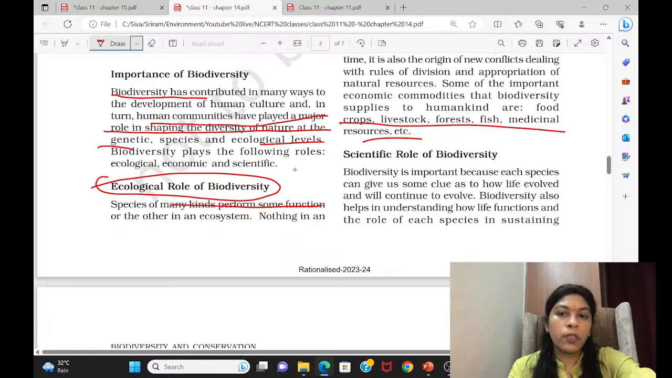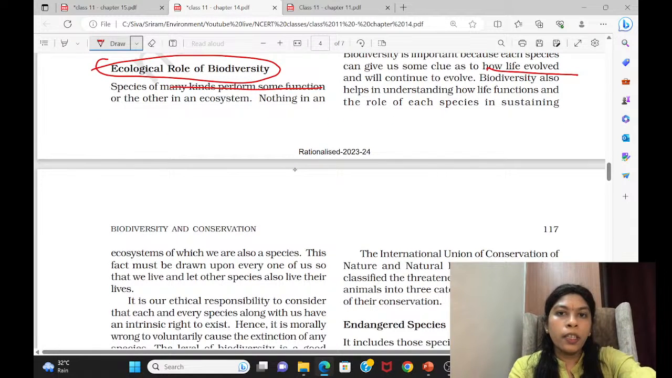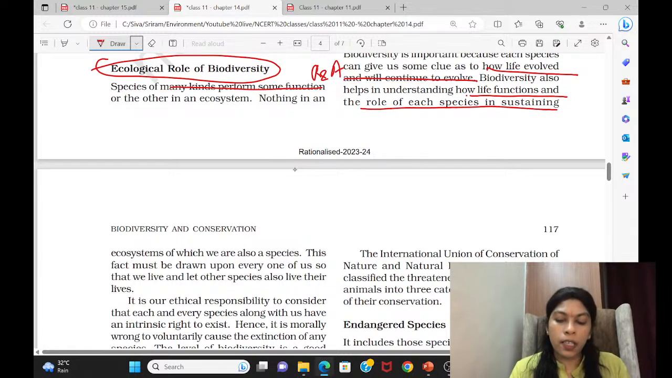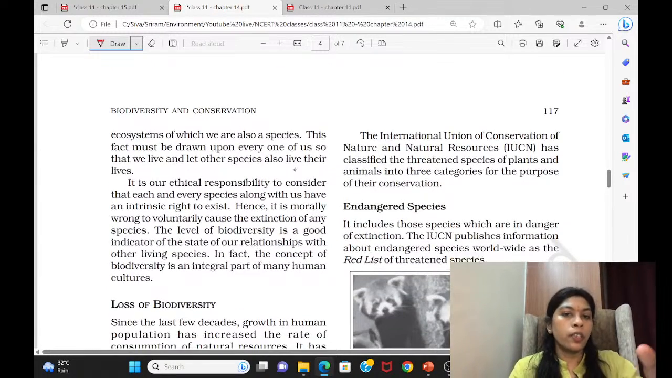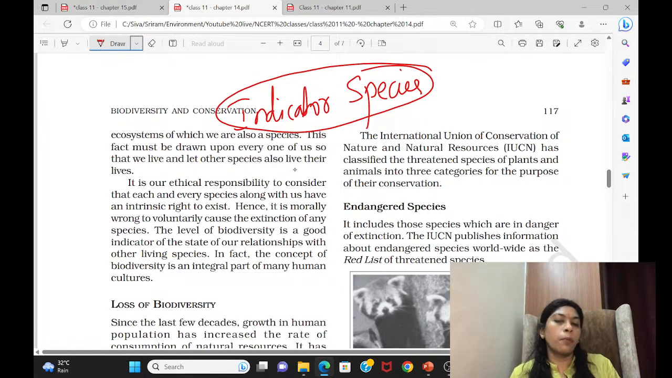Again, after the economic role, they have given the scientific role. Each species can give us some clue to how life evolved and will continue to evolve. So for research and analysis, we study biodiversity. We take certain organisms and study how humans and this earth have evolved. Biodiversity helps in understanding how life functions and the role of each species in sustaining the ecosystem. We are also a species. Sometimes we call this an indicator species, and the health of an ecosystem is measured with the help of indicator species. You'll be studying this in your chapters.